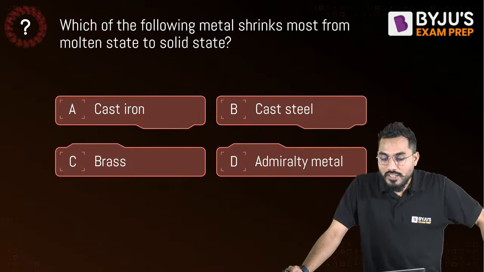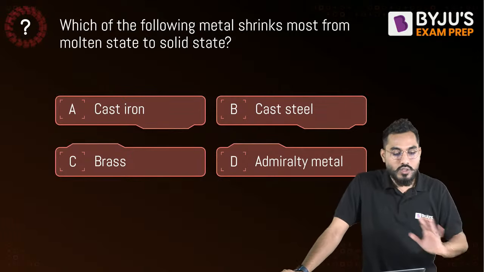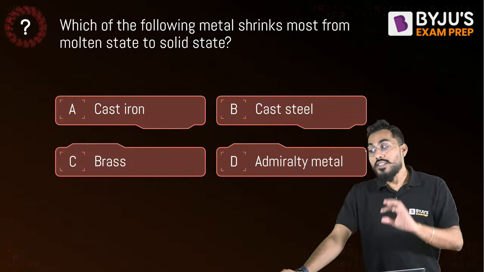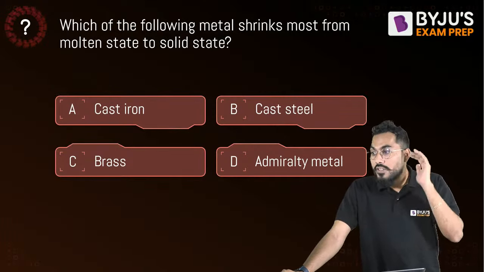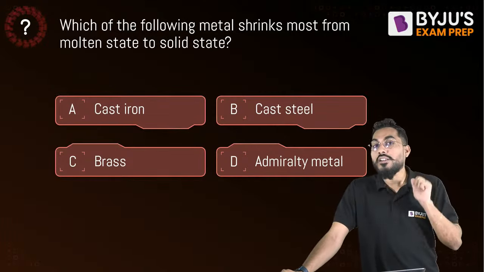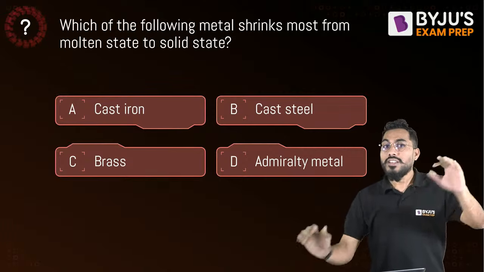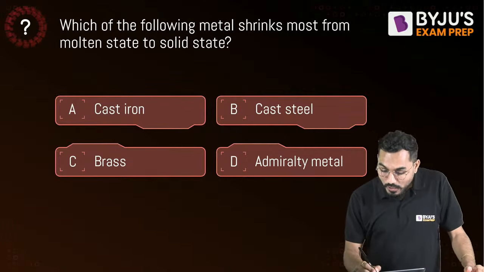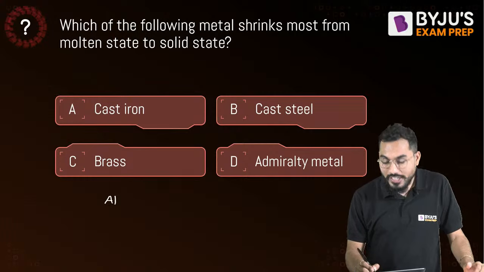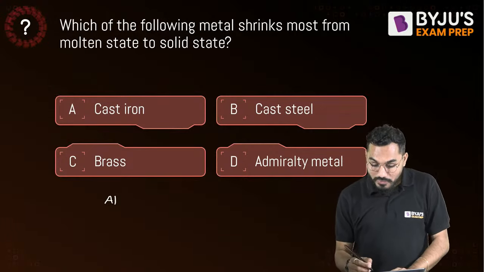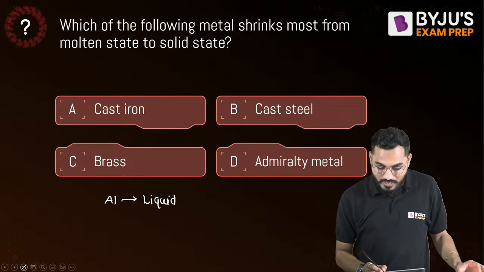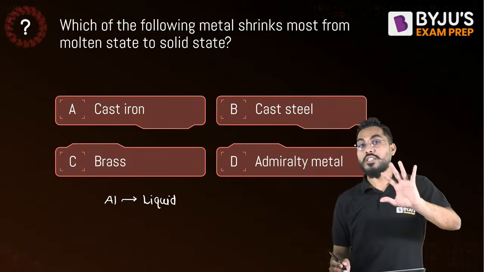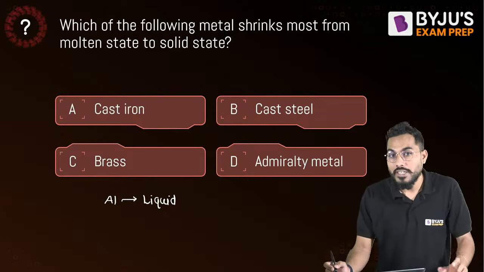Which of the following metals shrinks most from the molten state to the solid state? Now you need to understand that there are certain very interesting materials. Listen carefully. Whenever liquid shrinkage takes place, aluminium shrinks by the maximum percentage in the liquid state. Please remember these materials, otherwise there would be a problem. In the liquid state, who is shrinking maximum? Aluminium material.